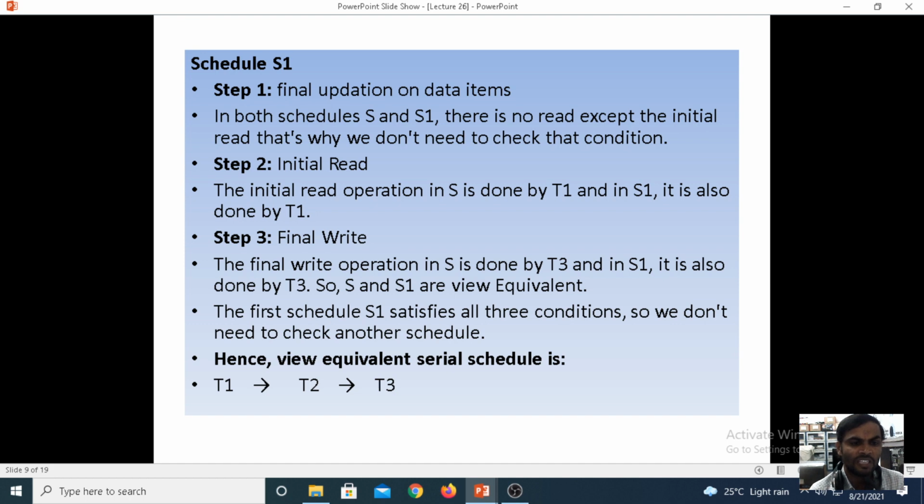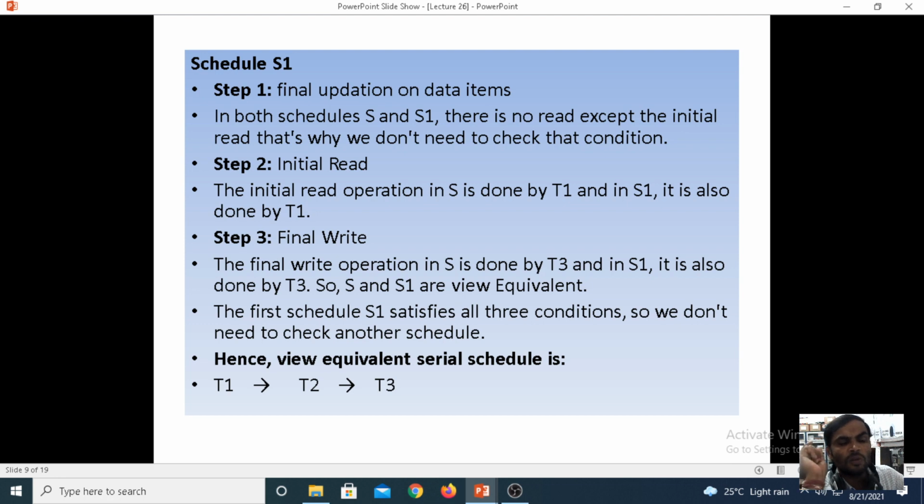Now when we are considering the final write operation, under the final stage, the write operation compulsorily should be there. The write operation should exist under the transaction T3, in schedule S and the schedule S1. Then only we consider it as view equivalence. The schedule S1 satisfies all the 3 conditions. When you are comparing the first schedule, S1 is satisfying all the 3 conditions, so we do not need to check another schedule.